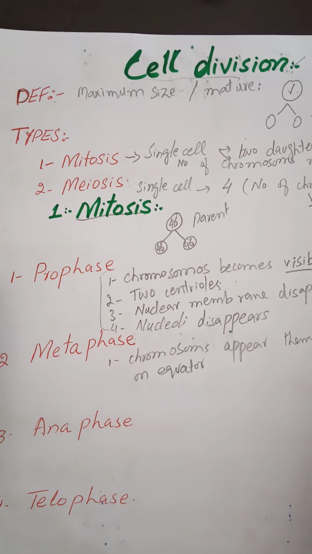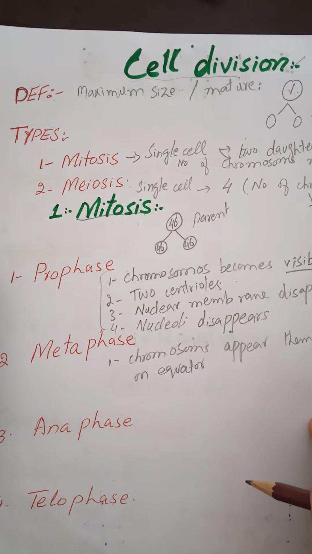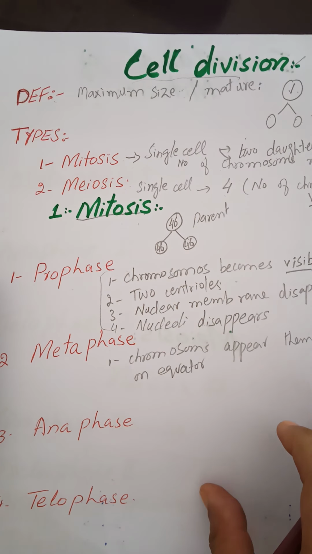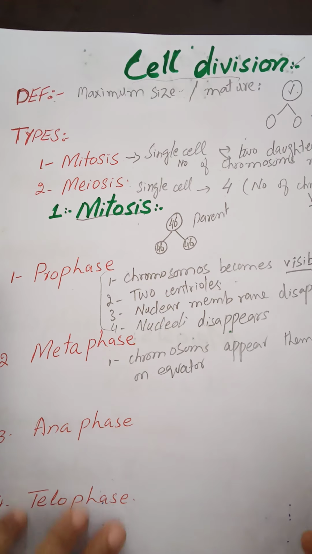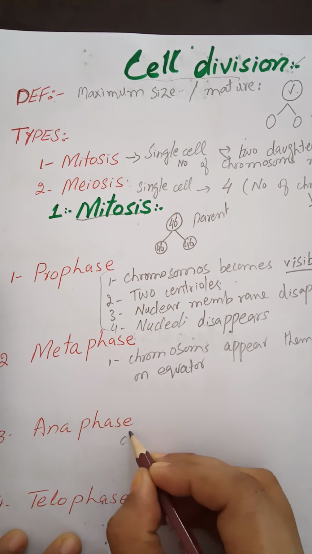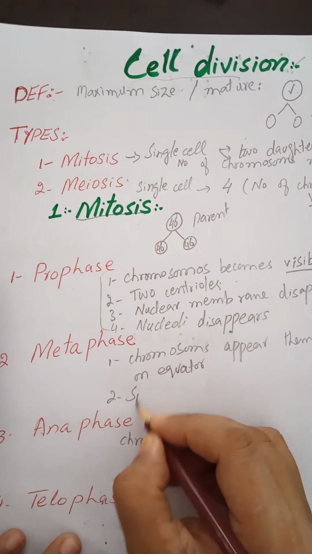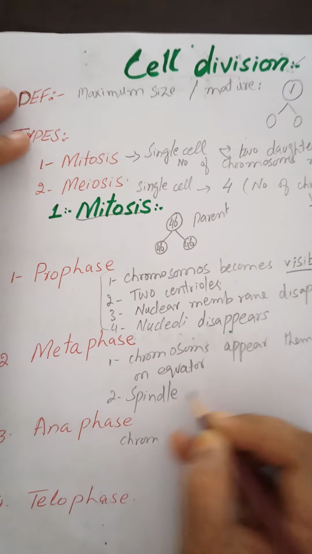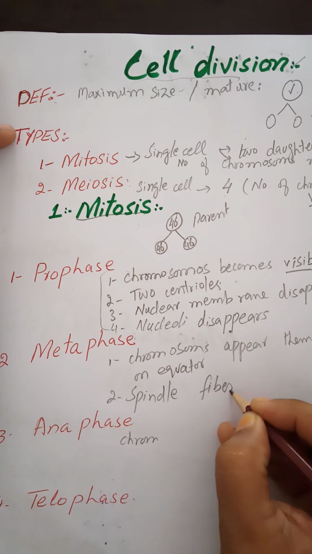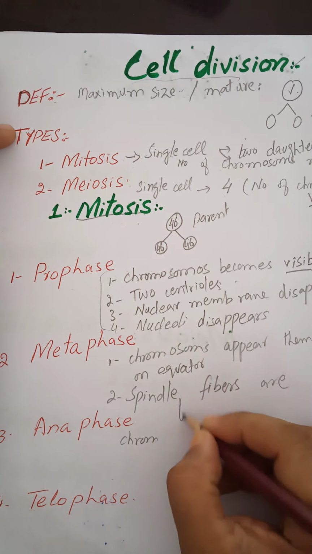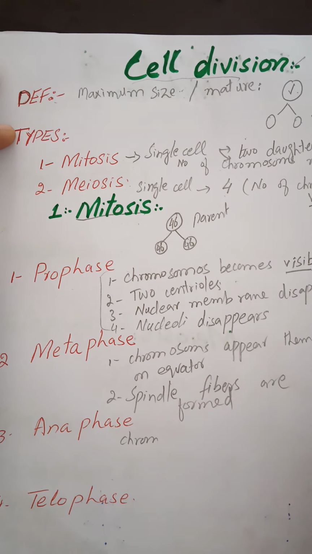Okay, now come to the next step, that is anaphase. The centromere divides, the chromatids are drawn apart and become chromosomes. Chromosomes move toward the opposite poles, drawn by the spindle fibers. In metaphase, spindle fibers are formed, which attach to the chromosomes. Look at this. These are the spindle fibers. They attach to the chromosomes.